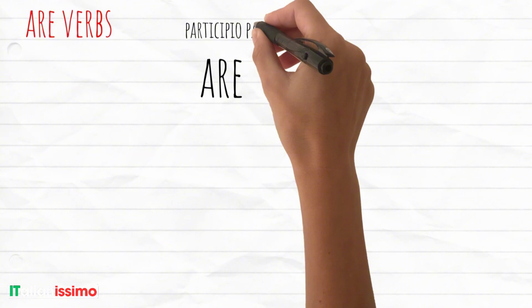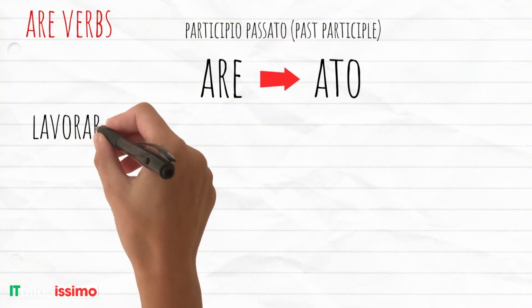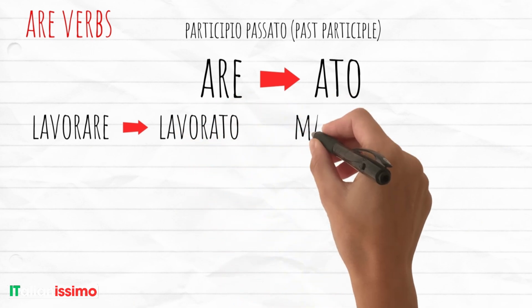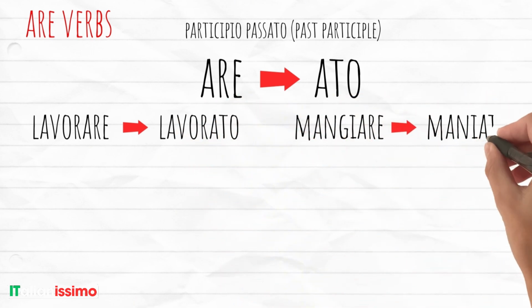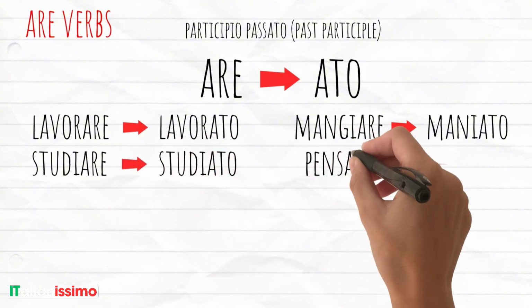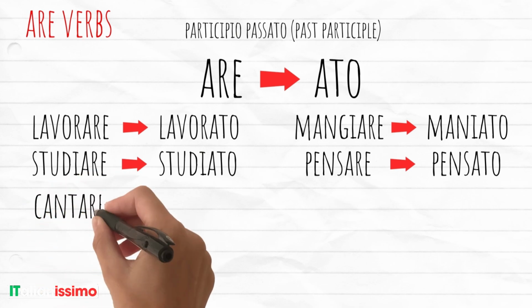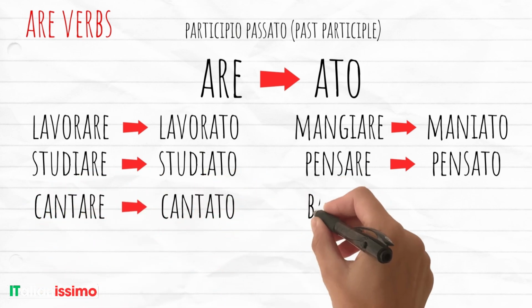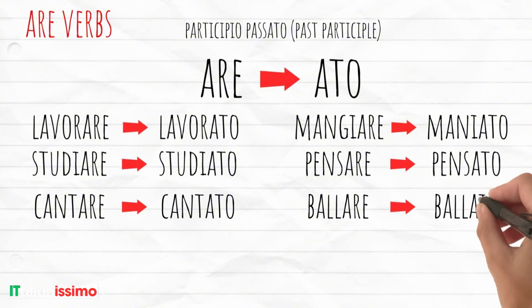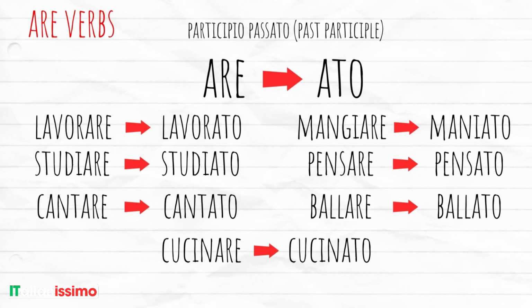Let's start with are verbs. For are verbs, the participio passato ends in ato. For example, lavorare becomes lavorato. Mangiare becomes mangiato. Studiare becomes studiato. Pensare becomes pensato. Now you try. Cantare, cantato. Ballare, ballato. Cucinare, cucinato. Are is easy. And for ere verbs?